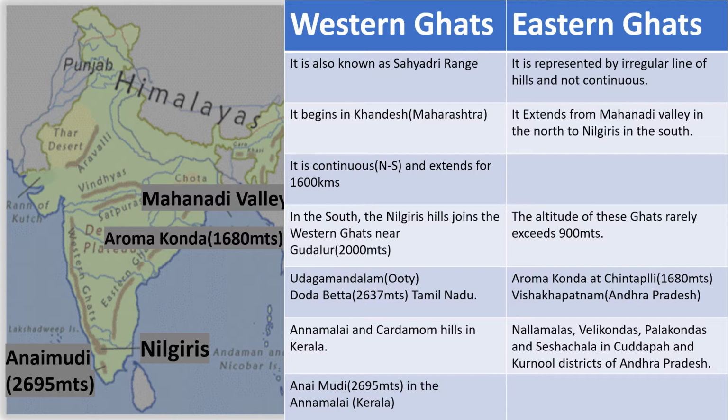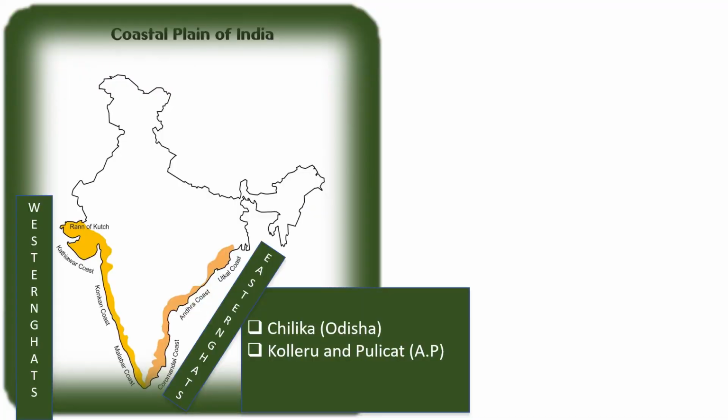The highest peak in the Eastern Ghats is Arma Konda, found at Chintapalli with a height of 1680 meters, which is in Andhra Pradesh. The Nallamalas, Velikondas, Palakondas and Seshachalam are some of the hilly regions in the Eastern Ghats. One of the remarkable features of this peninsular plateau is the black soil, which is formed because of volcanic activity. The next major relief division of India is the coastal plains.